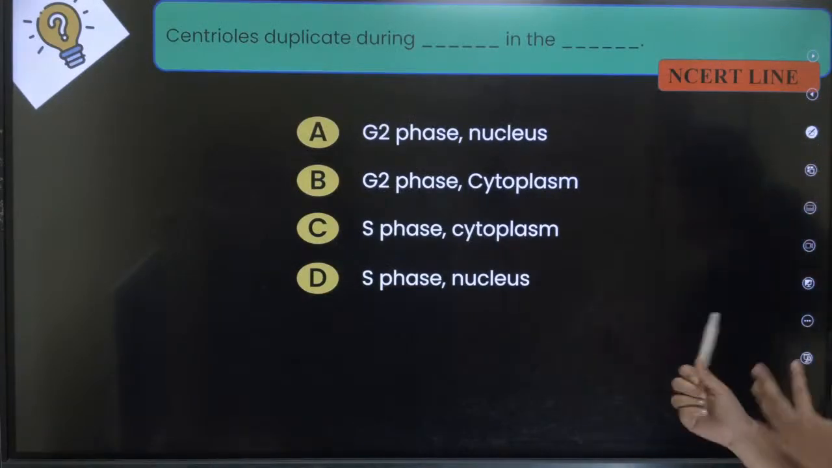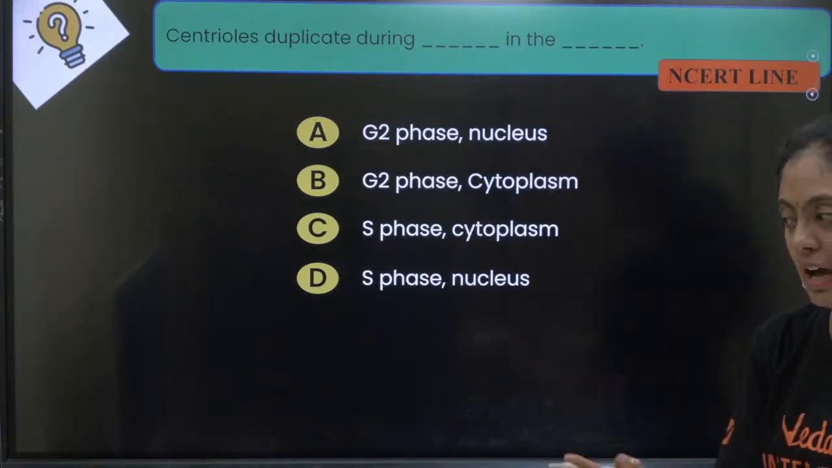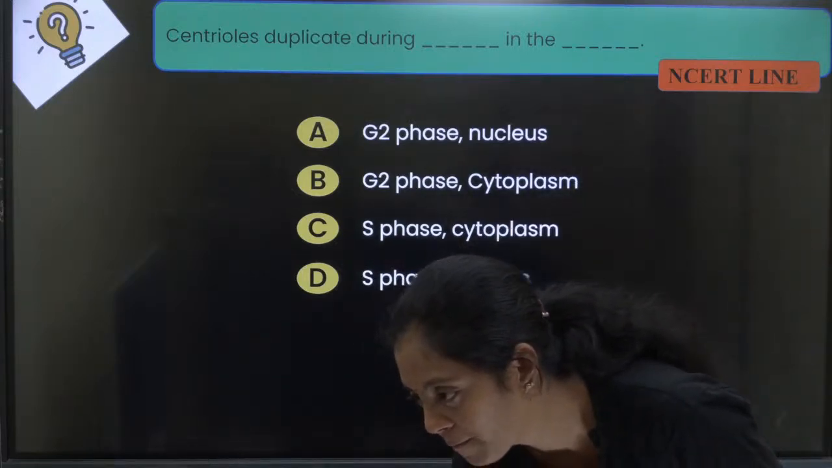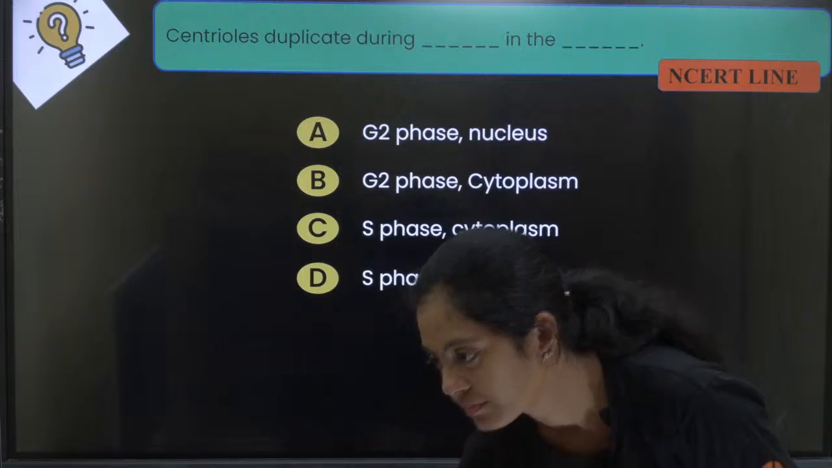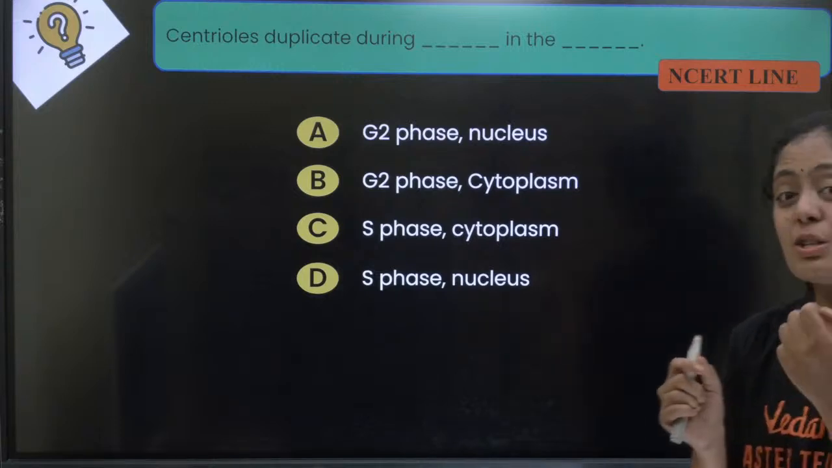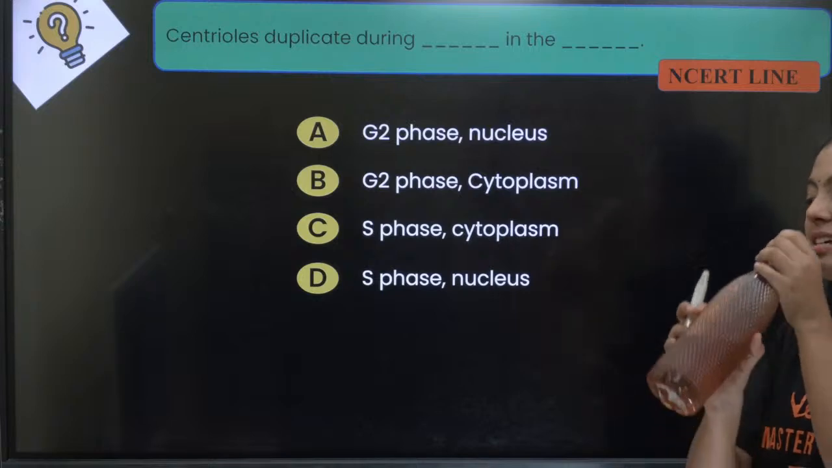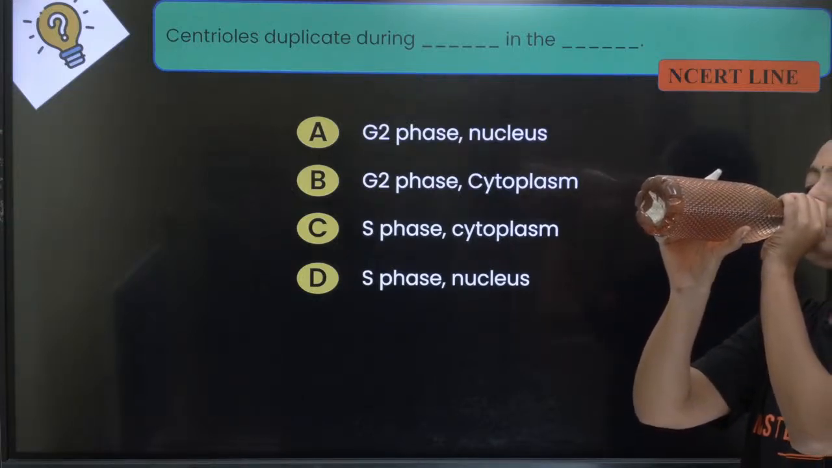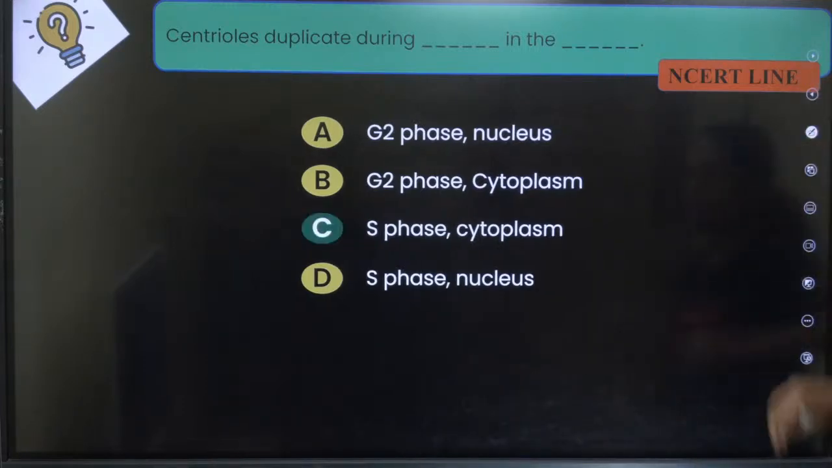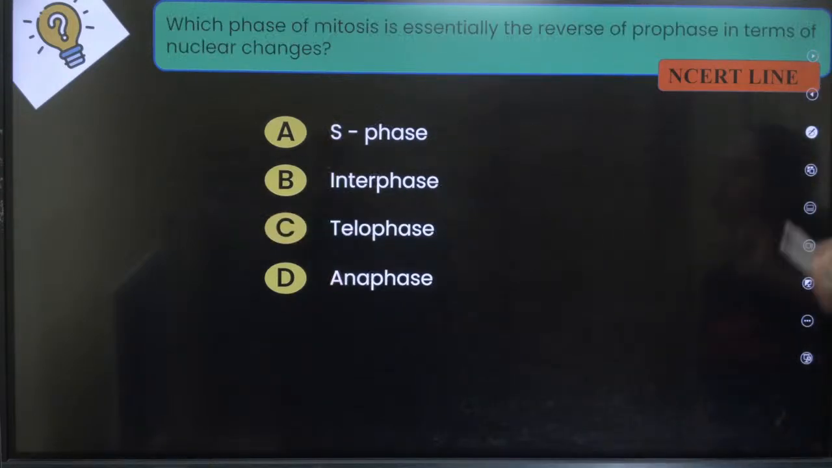Yes, now we have some questions. Centrioles duplicate dash in the dash. Centrioles வந்து எப்போ duplicate ஆகும்? Where do centrioles duplicate? Does anyone know the answer? Can I get the answer, pasangla? Two years early, okay? This you also study in 8th and 9th standard. Where do centrioles duplicate? We discussed this. Centrioles duplicate in the S phase, okay, synthetic phase. In the cytoplasm, they duplicate, okay?